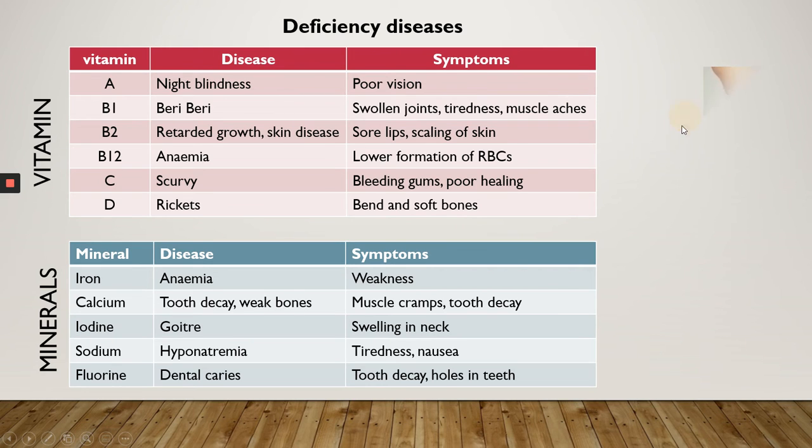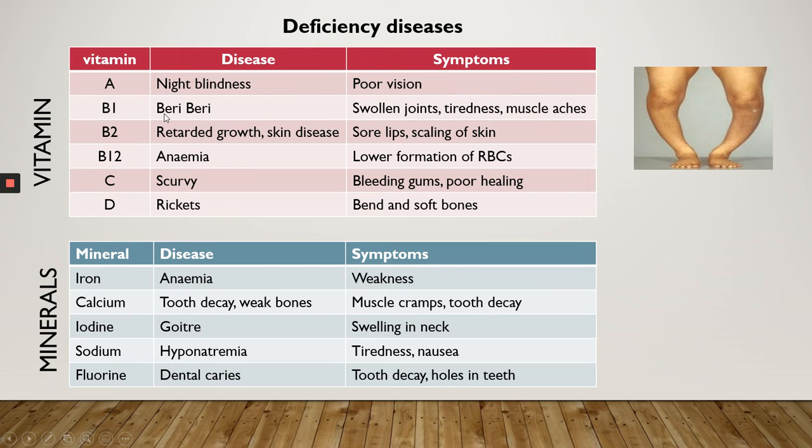Now a person who is not getting the proper amount of vitamin B1. Remember, we discussed that vitamin B itself is a combination with different categories: vitamin B1, B2, B3. So we will be discussing three important B complex components.